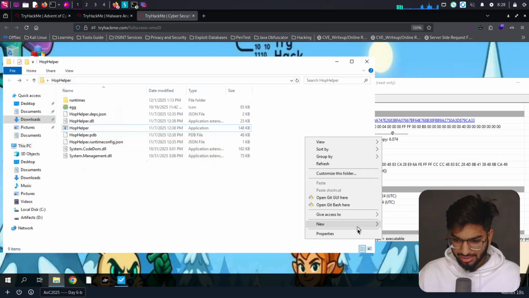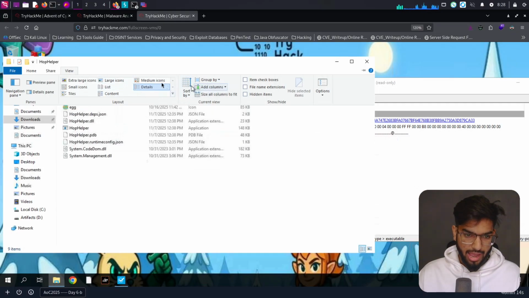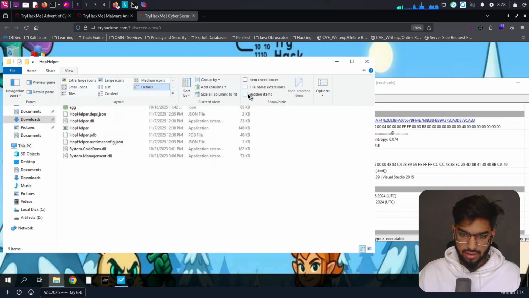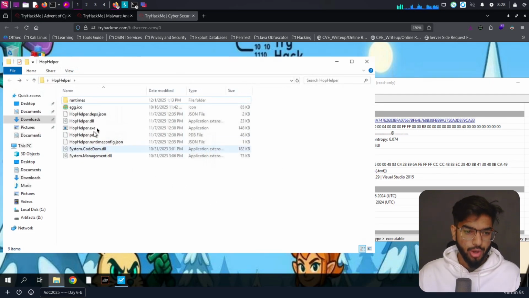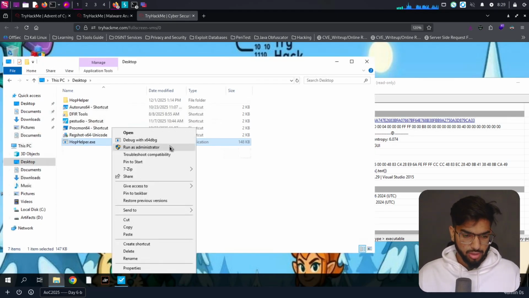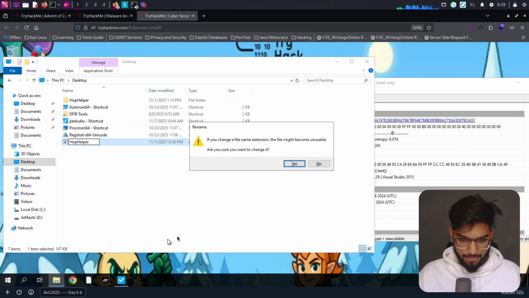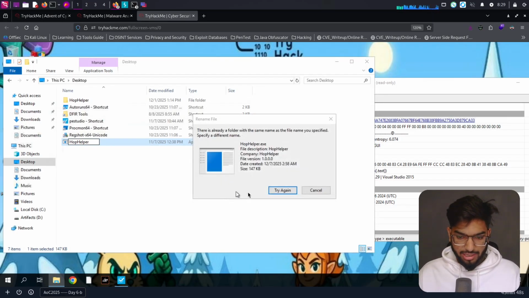I would like to just see. I don't know how to. Okay, it's under View, and also the file name and its extension. So we can see that it's hophelper.exe, right? So I'll just copy this file, and on the desktop, just for the purpose of demonstration, whenever you're storing a malware, just go to rename and then remove the extension of that application, then press enter, then click on yes, so that it has a different name.